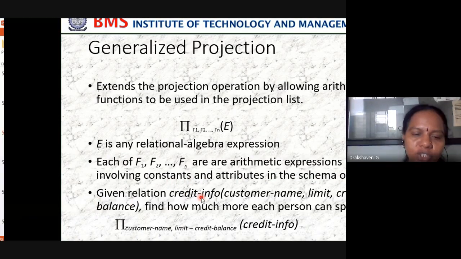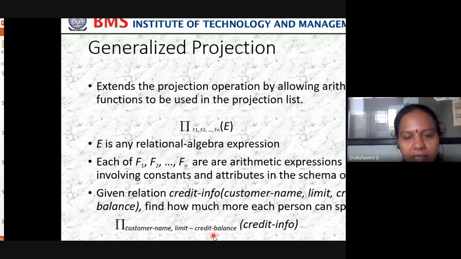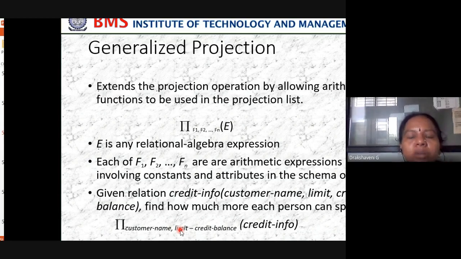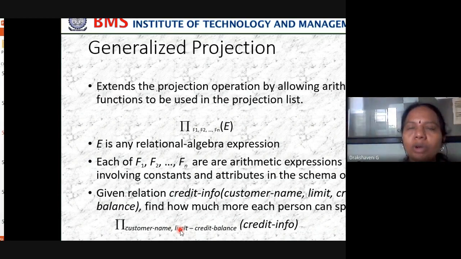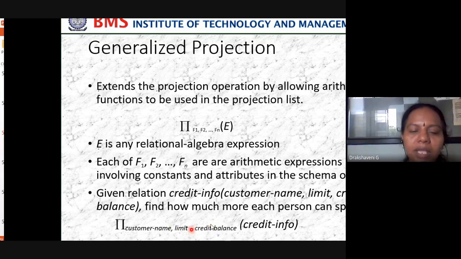Given the relation credit info, that is customer name, limit, credit balance, find how much more each person can spend. So here I project the customer name, and I want limit minus credit balance. This is an arithmetic expression. Suppose I have an account, and based on my salary they say this much is the amount, this much is the loan we can give you. And what is the balance I have? That minus gives me the remaining amount, from credit info.